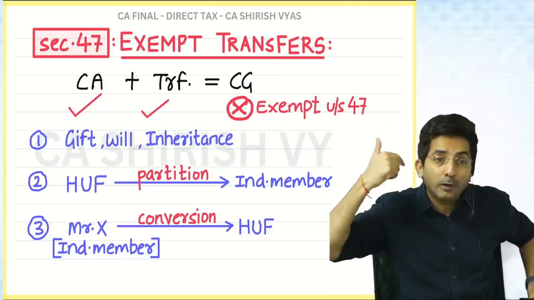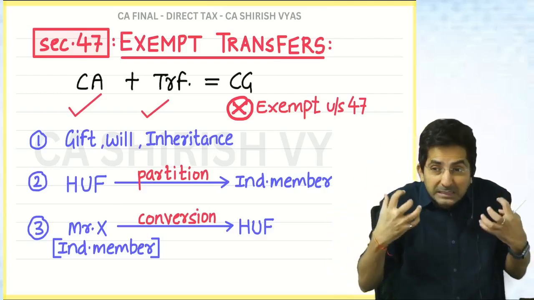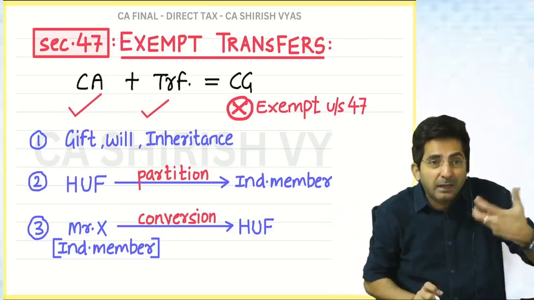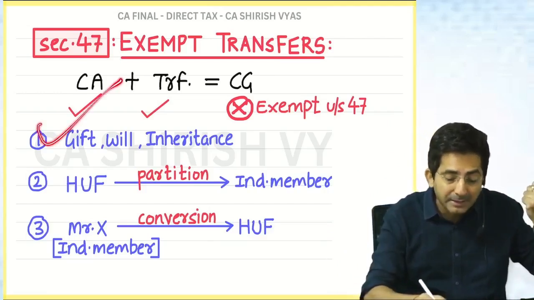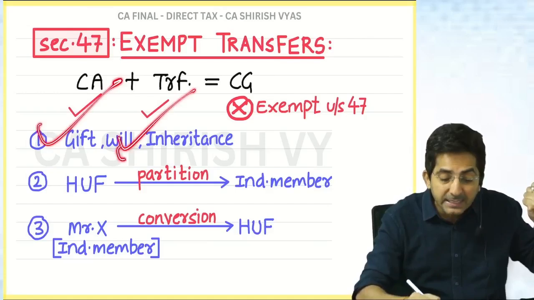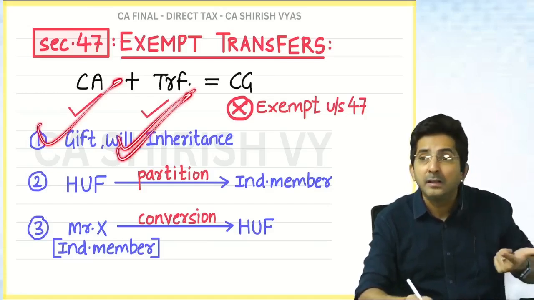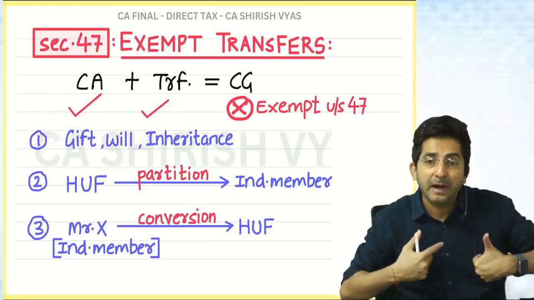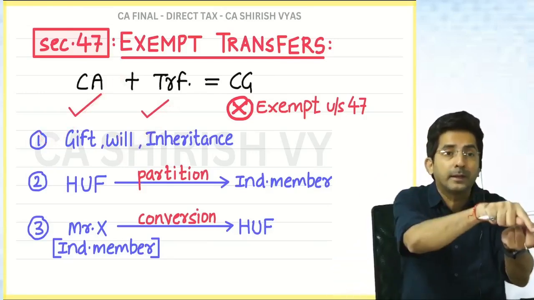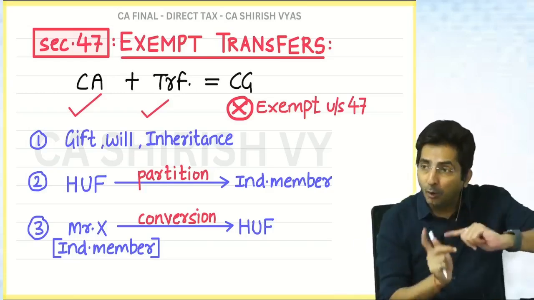But for this, what he had to do, his personal property he had to convert into common property of HUF. So there was capital asset and there is change in the ownership. How? The property which personally belonged to him, now it has become HUF's property. So there is change in ownership.